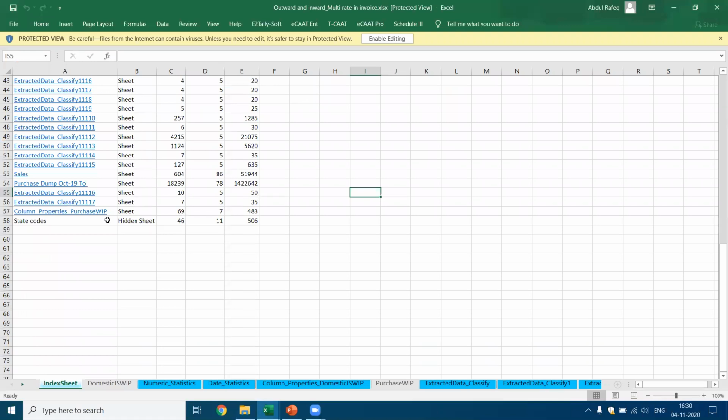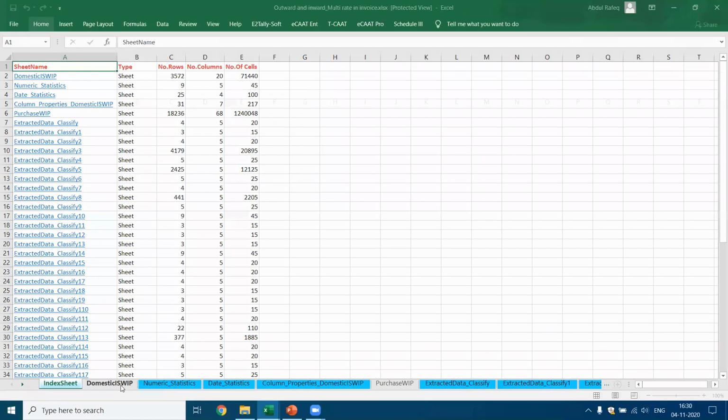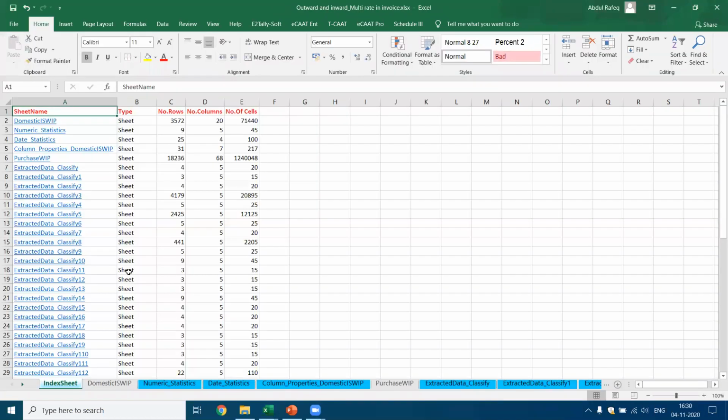Now here, if you see, we have got more than 57. This is the index file. If you look at the index file, this is the file which I got. Now we have something called domestic WIP. It tells me there are 3,572 rows, the number of columns, and the total number of cells.